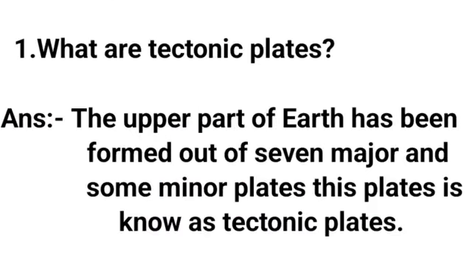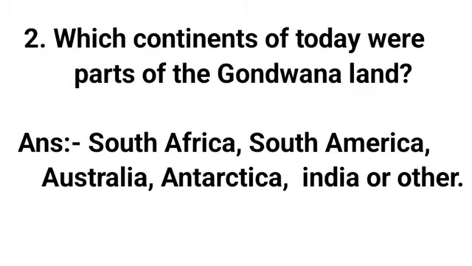Question first. What are tectonic plates? Answer. The upper part of Earth has been formed of 7 major and some minor plates. This plate is known as tectonic plate. Question second. Which continents of today were part of Gondwana land? Answer. South Africa, South America, Australia, Antarctica and others.